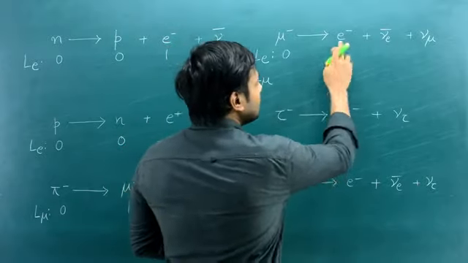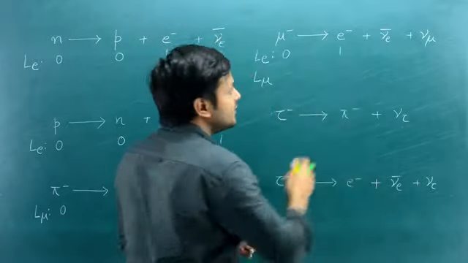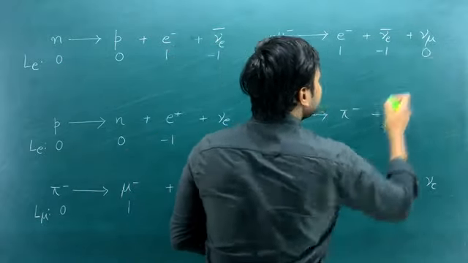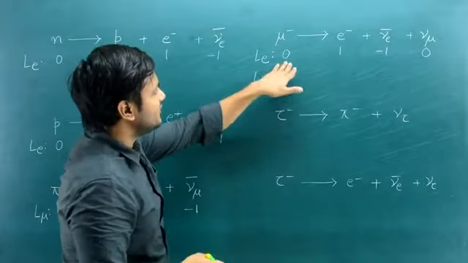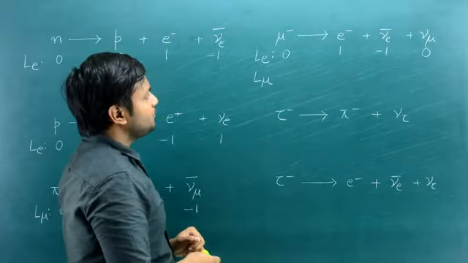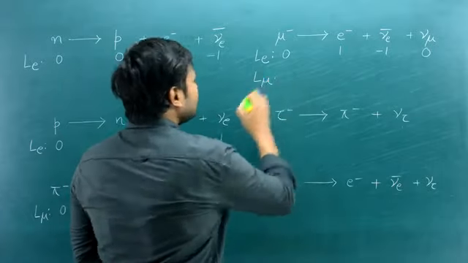What is the electron lepton number for an electron particle? It's +1. For an electron antineutrino, it's -1. For a muon neutrino, it's 0. Right. It is conserved. Left hand side 0, right hand side summation of 1 minus 1 comes out to be 0. Now let's look at the muon lepton number.